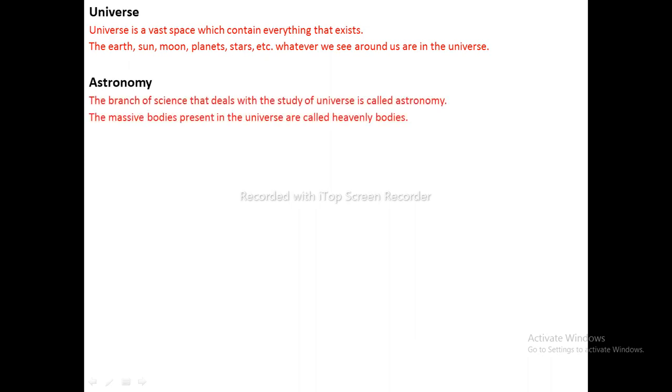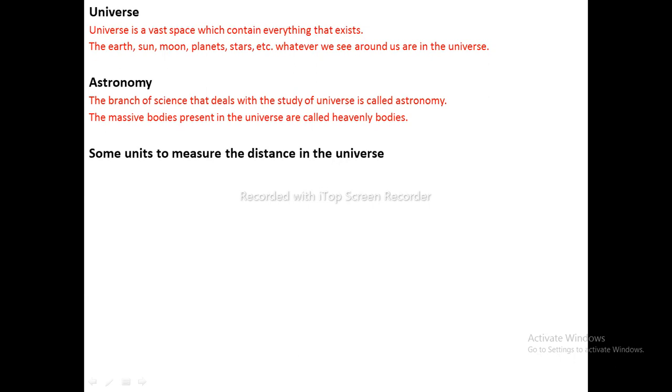Astronomy. There is a separate science to study the universe. The branch of science that deals with the universe is called astronomy. All the members of the solar family, stars, dust particles in space, etc., are the components of the universe. The massive bodies present in the universe are commonly known as heavenly bodies.